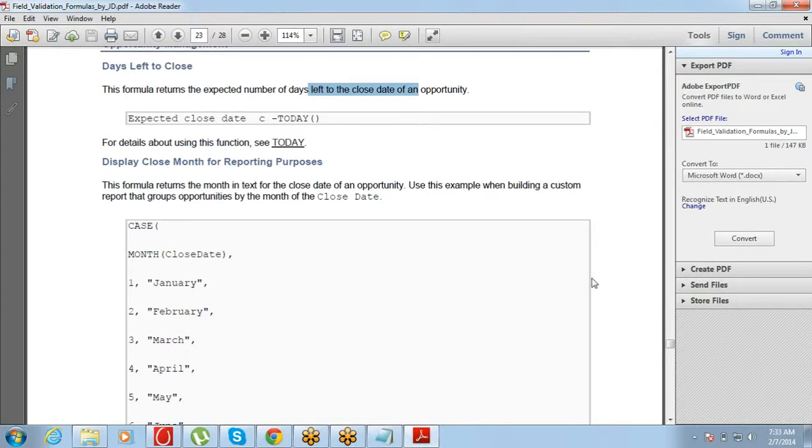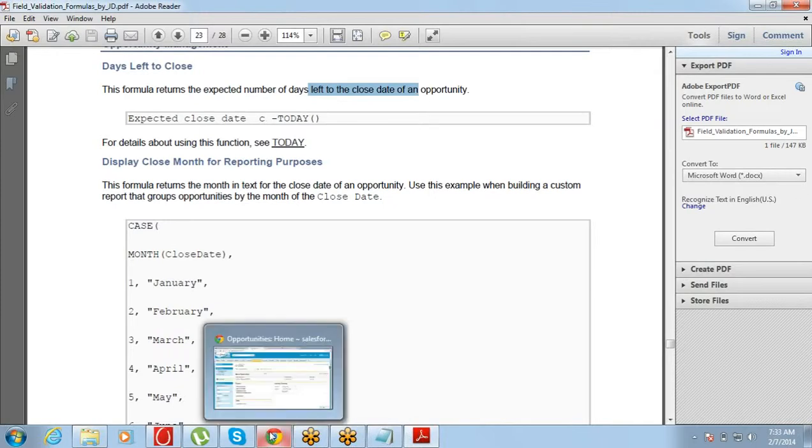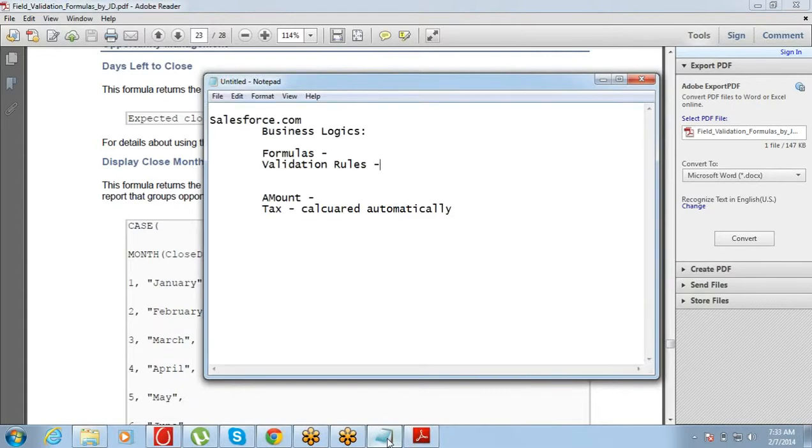So we understand that formula is a field type and validation is a rule. Though in both cases we are using formula expressions, formula is straight away a field type which calculates and puts a value into the field. Validation is a rule which calculates at the back end and then restricts us from doing certain entries.